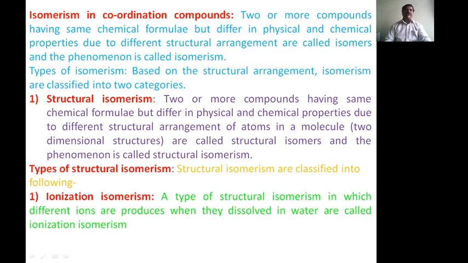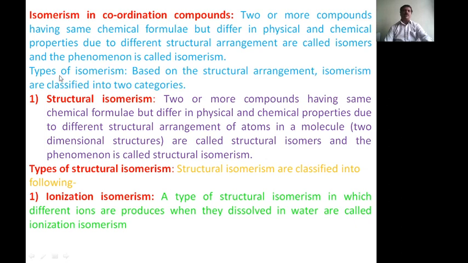Now I will discuss isomerism in coordination compounds. Two or more compounds having the same chemical formula but differing in physical and chemical properties due to different structural arrangement are called isomers, and the phenomenon is called isomerism. Simply, isomerism in coordination compounds means two or more compounds having the same chemical formula but differing in physical and chemical properties due to different structural arrangement are called isomers, and the phenomenon is called isomerism.